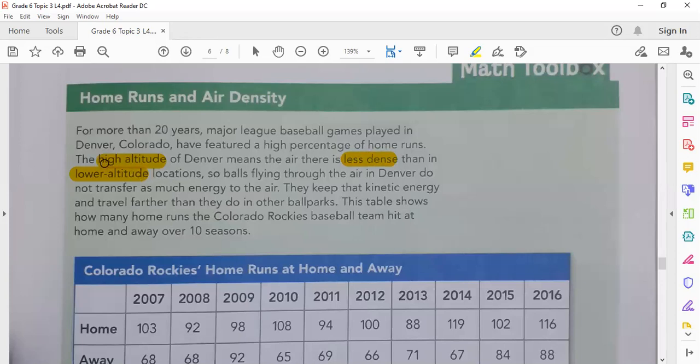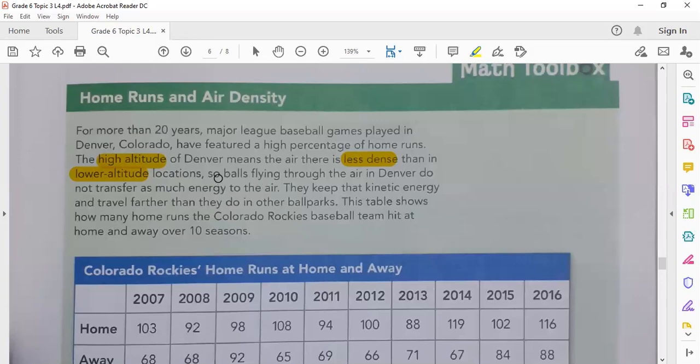Again, Rashid, read from here. The high altitude of Denver means the air there is less dense than in lower altitude locations. Balls flying through the air in Denver do not transfer as much energy to the air. Excellent. So where the air is less dense, there is less air resistance and less friction. When you throw a ball, there is less air resistance. Continue.